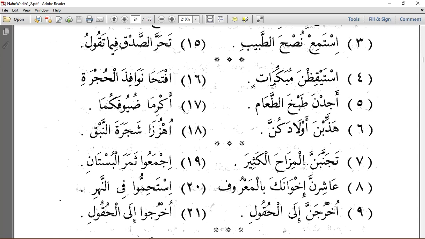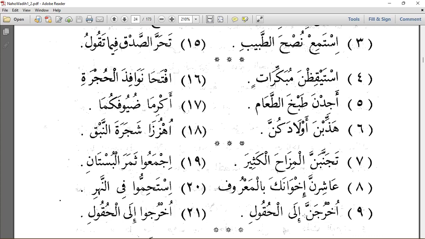Tajannabanna al-mizaha al-kathir: abstain from excessive jokes. Ashiranna ikhwanaka bil ma'ruf. Ashiranna is from ashara, yashiru. Then you give the ra a fatha because you want to add nunu tawkid. So we have ashiranna. That's what it's called: fi'lu amri mabniyu ala al-fathi litisalihi bi nunu tawkid. So ashiranna ikhwanaka bil ma'ruf: associate with your brothers with good.